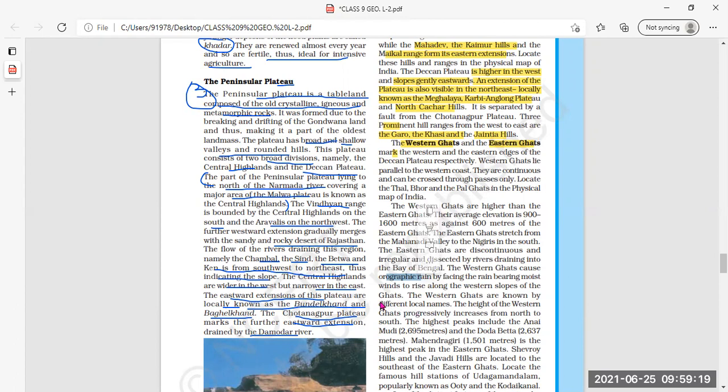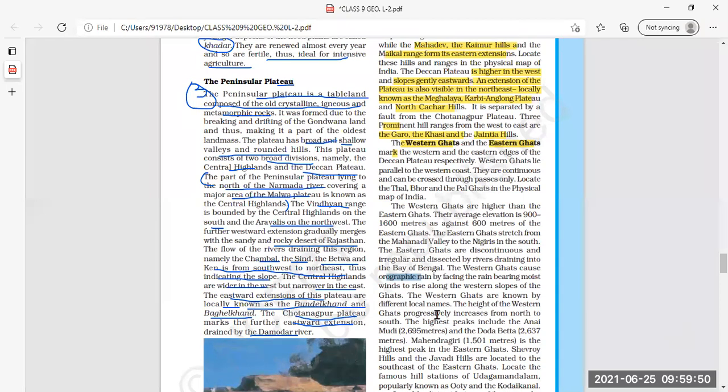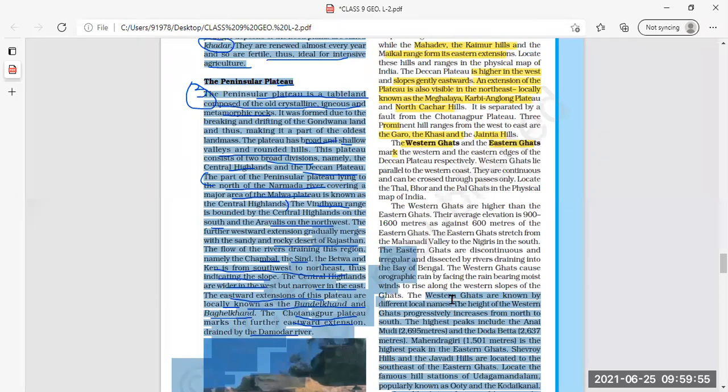Okay, ma'am. So the Western Ghats cause orographic rain by facing the rain-bearing moist winds to rise along the western slopes. और यहाँ पर क्या है? Hurdles, obstacles या western slopes of the Western Ghats. From there, the moist air, that is rain-bearing moist winds, rises along the western slope. Clear? उसके through वो slope से raise होती है. Now the Western Ghats are known by different local names.